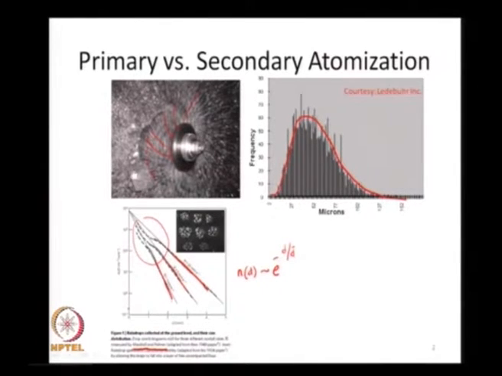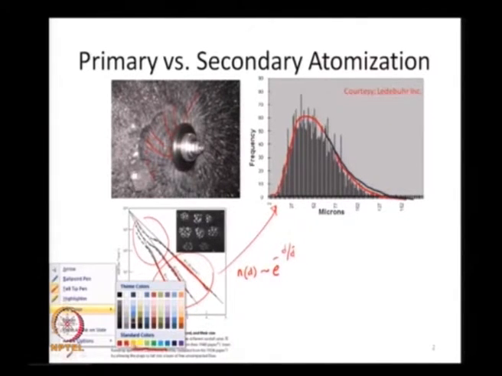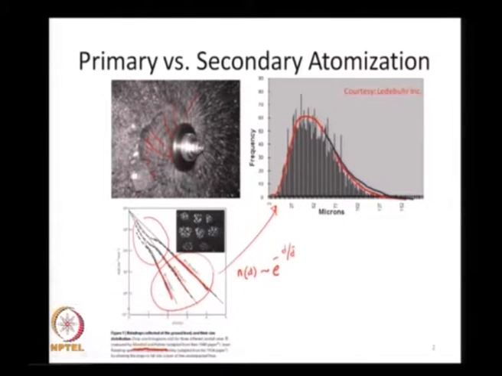If I plot this data on an axis like that, essentially what I am looking at is a long tail just like that. So, essentially this would be an e power minus d over d bar type tail.